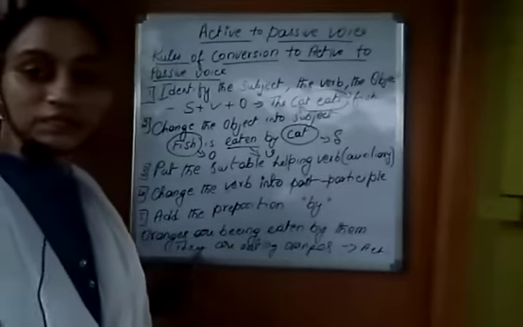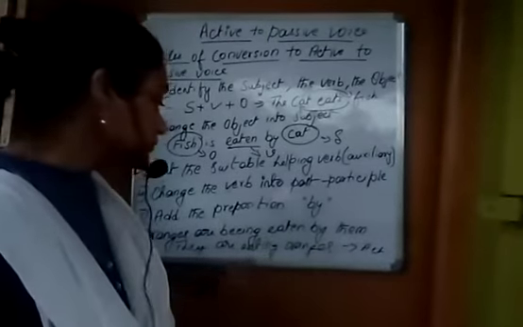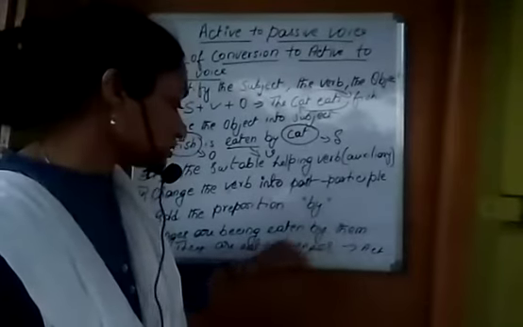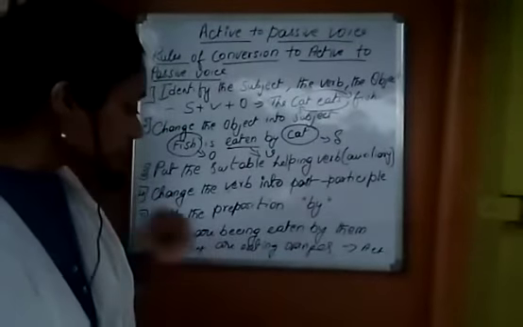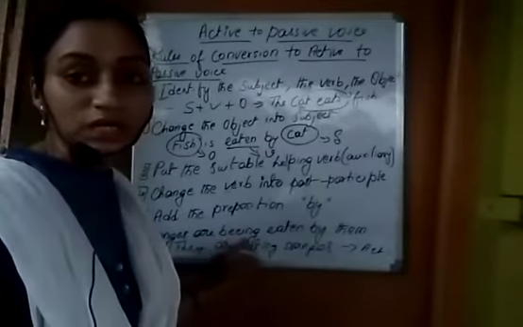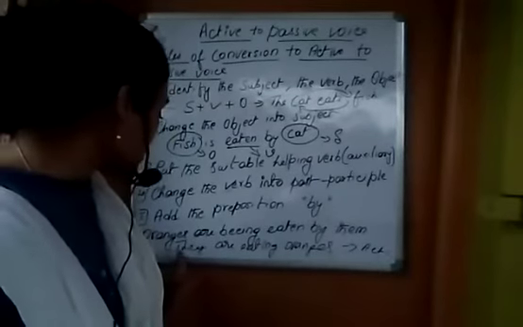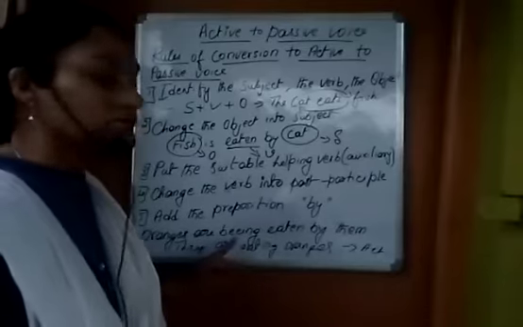So they is the subject. Are is the helping verb. Eating is the verb. And oranges is the object. Whenever the verb is in the continuous form, like eating, you always have to use being.